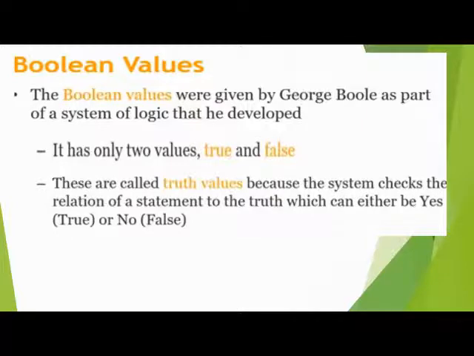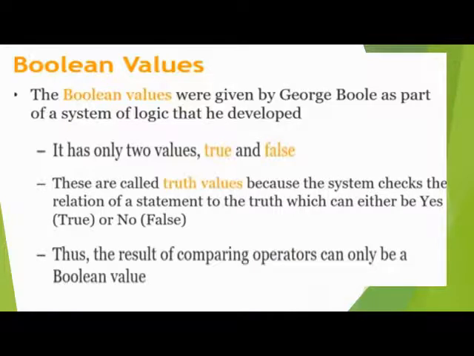These are called truth values, because the system checks the relation of the statement to the truth, which can either be yes, meaning true, or no, meaning false. Thus, the result of a comparing operator can be a Boolean value, because when we compare, the result can be true or it can be false. So it is called a Boolean value.